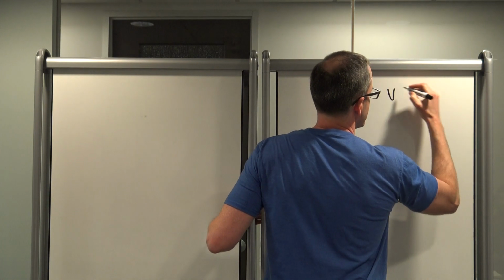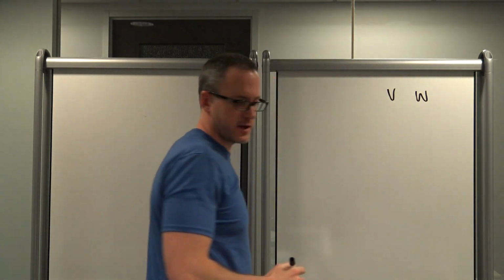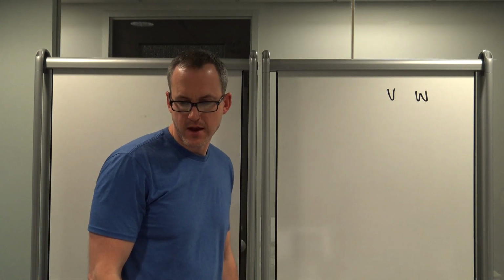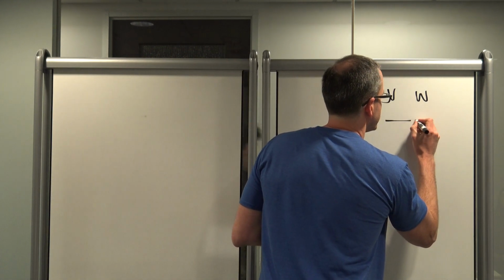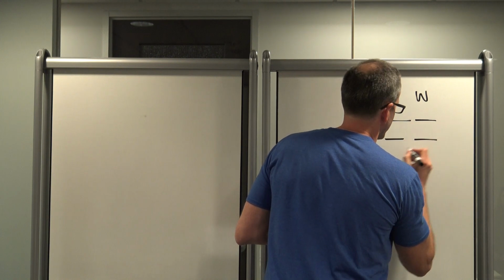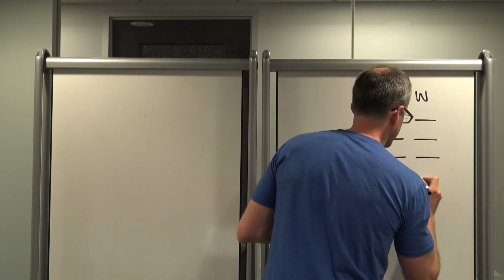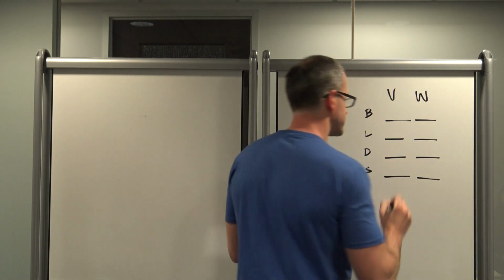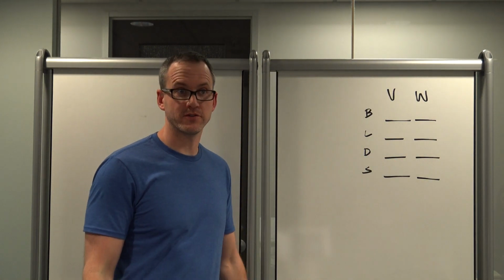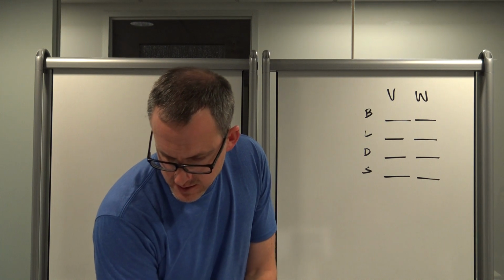So we have V and W, right? And what do we know about them? They each had breakfast, lunch, dinner, and a snack. They're just eating up the whole day, and it's Tuesday, and that's that. Okay, so 1, 2, 3, 4, 5, 6, 7, 8. This is our breakfast, lunch, dinner, snack. Sound good? We're all on the same page there? Okay, cool. So then it says, no meal.